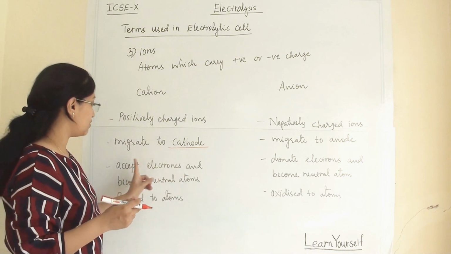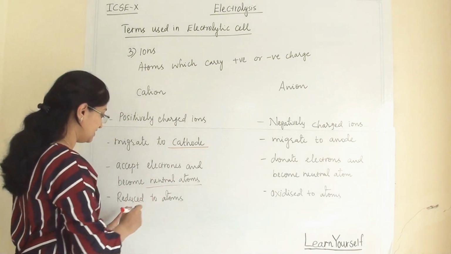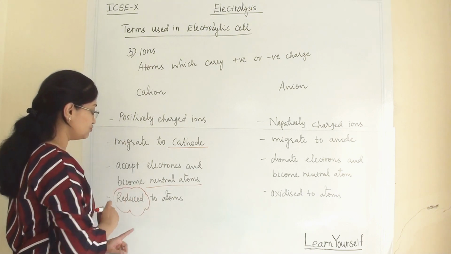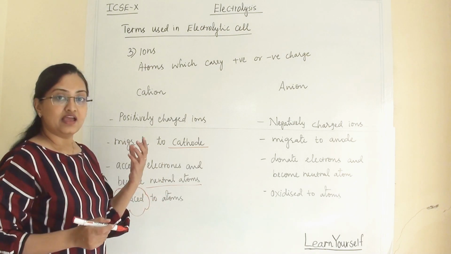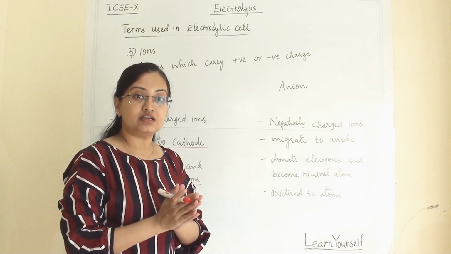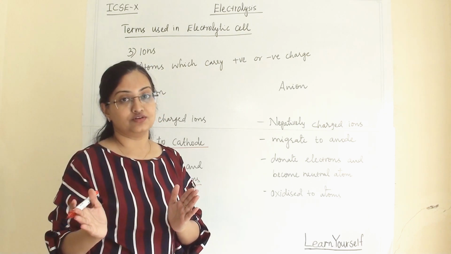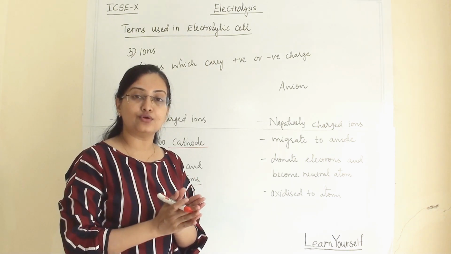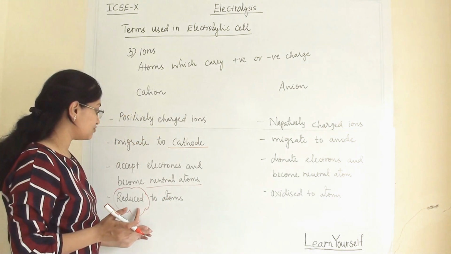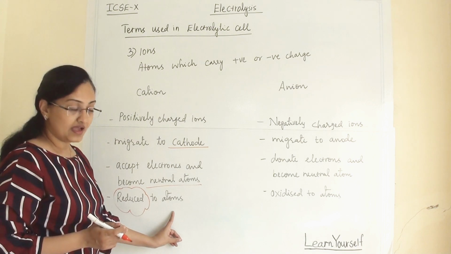So at the cathode they accept electrons and become neutral atoms, which means they are reduced to atoms. When any atom or ion takes electrons, it is a reduction. And if they are losing electrons, that means it is oxidation. Here they are gaining electrons, so they are reduced to atoms.